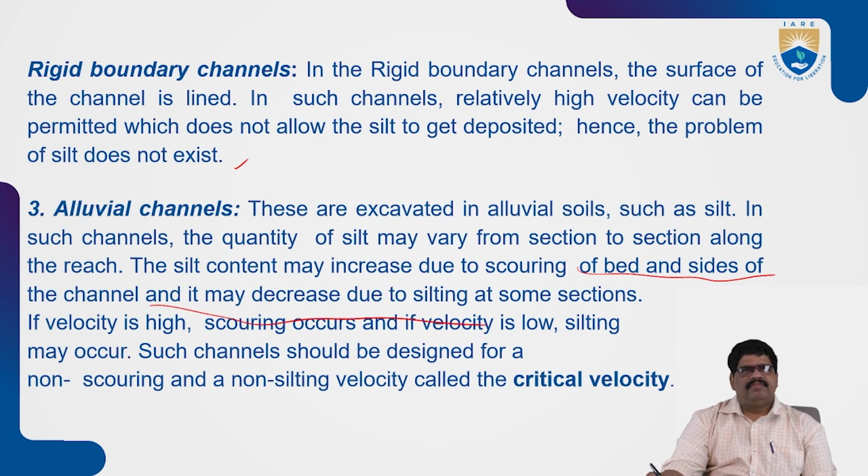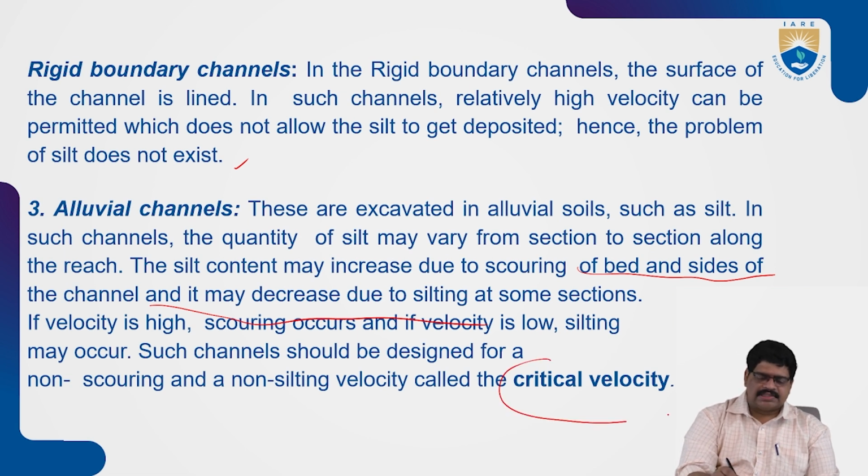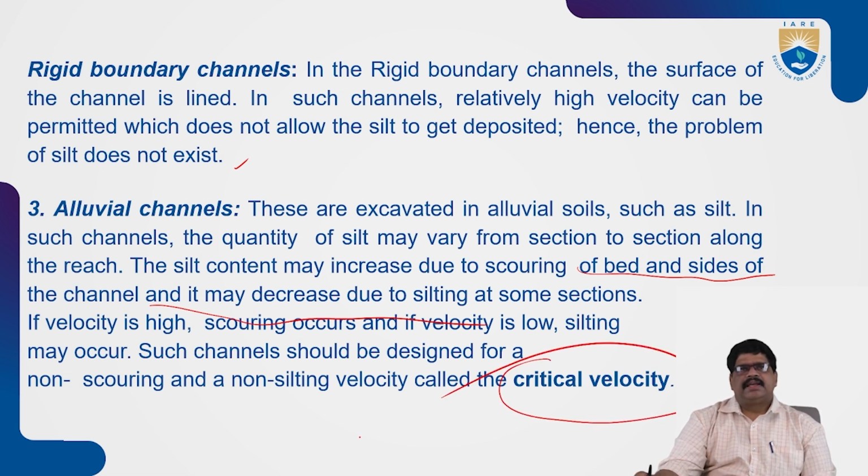Scouring occurs at high velocity, and silting may occur as the velocity is low. Such channels should be designed for a non-scouring, non-silting velocity. We call it the critical velocity. These are the alluvial channels.